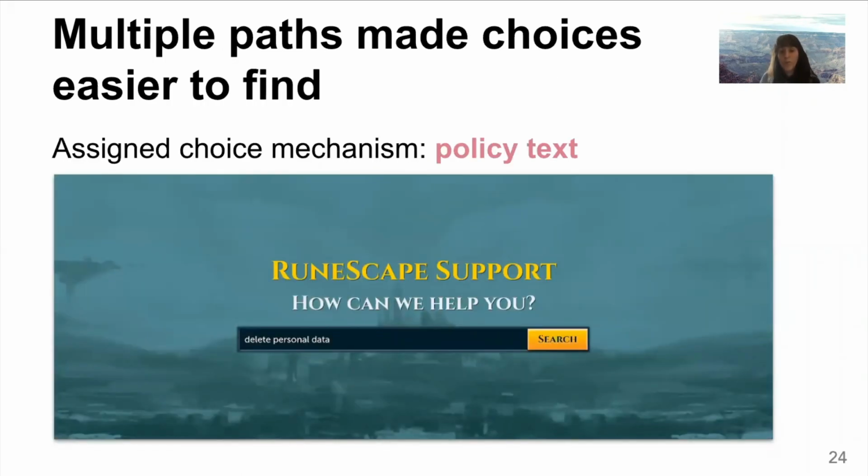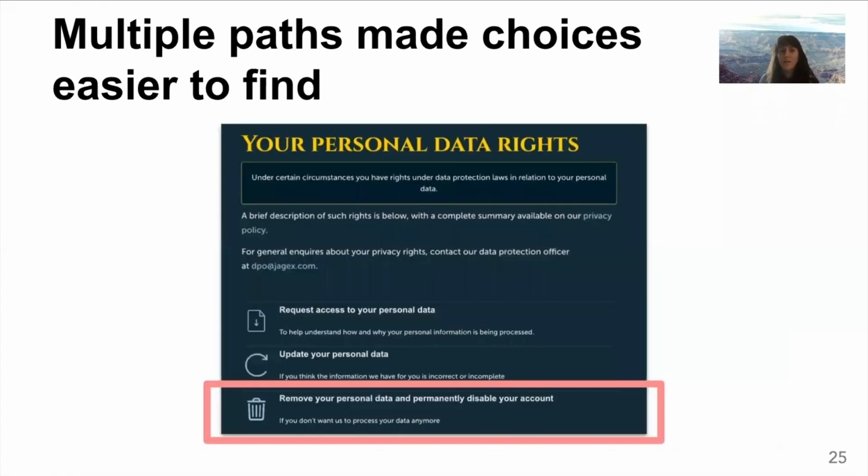When there were multiple paths to a choice, it tended to be easier to find. In this example, most participants who were assigned a data deletion task on RuneScape.com found the information through searching the website's support pages rather than referring to the privacy policy. This led them to the personal data rights page, where they were able to see that the website offered this, although that's where the interaction sometimes broke down, as this box at the bottom seemed clickable when it actually was not. But this page does also contain a link to the privacy policy.